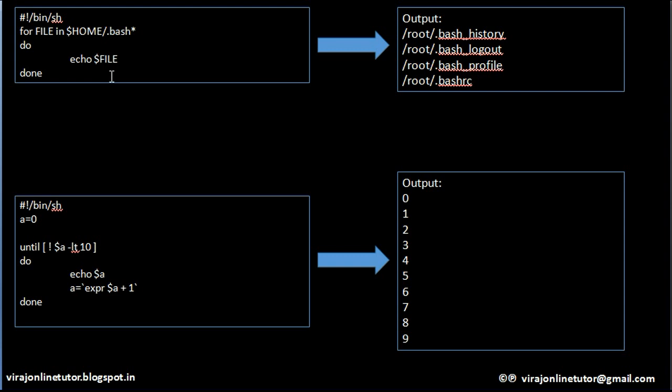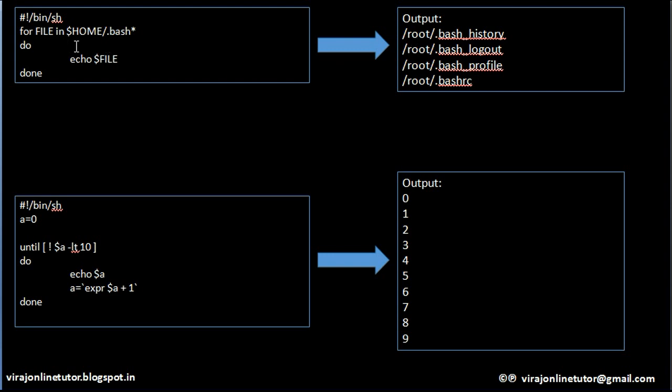One more example of a for loop. For file in $HOME. $HOME is a global system environment variable. In this example we have logged in as the root user, so $HOME will be equal to /root.